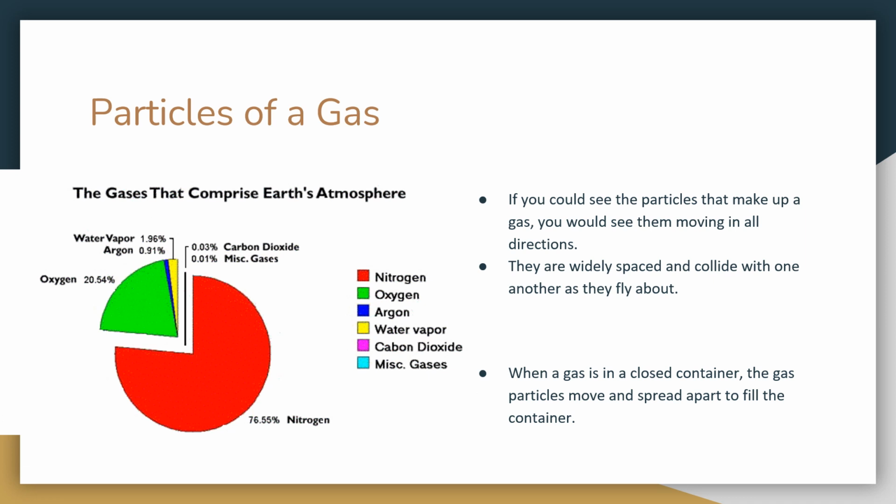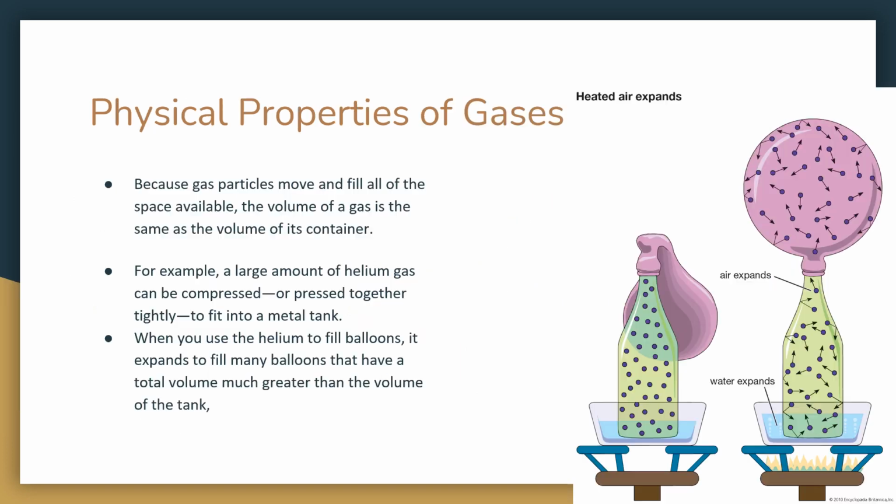So the gases that comprise Earth's atmosphere. So Earth has nitrogen, oxygen, argon, water vapor, carbon dioxide, and other miscellaneous gases. So nitrogen makes up the majority of that, and then the next most is oxygen. But they're all floating around in the atmosphere, sometimes bumping into each other, sometimes not, and just sharing all of that.